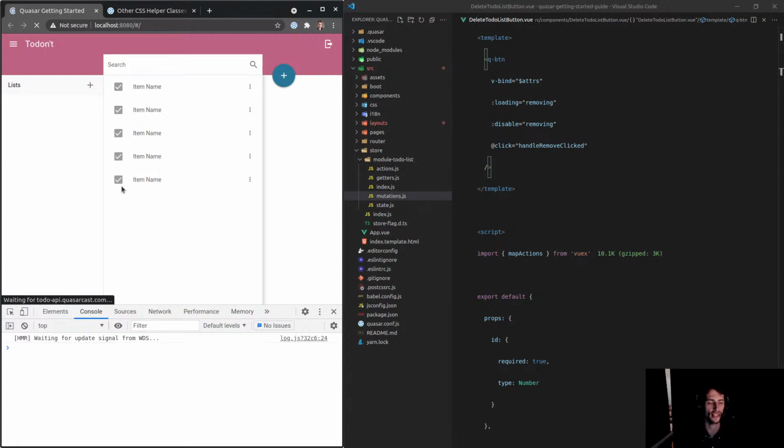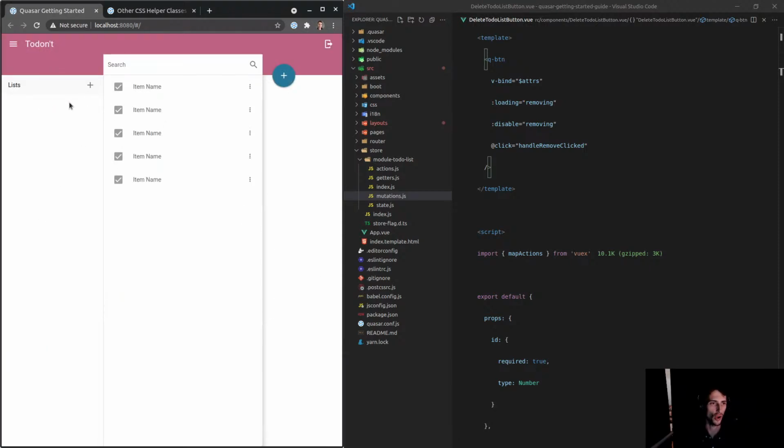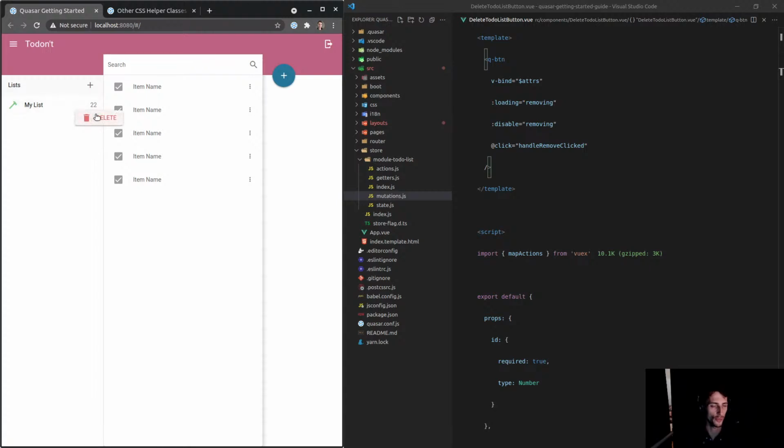We can create our lists. So it loads the list when we open the page. We can create one here, my list, make it green, make it a hammer, create. We get the spinner. I can right-click and delete it if I want to, but I can still click on it normally if I like.